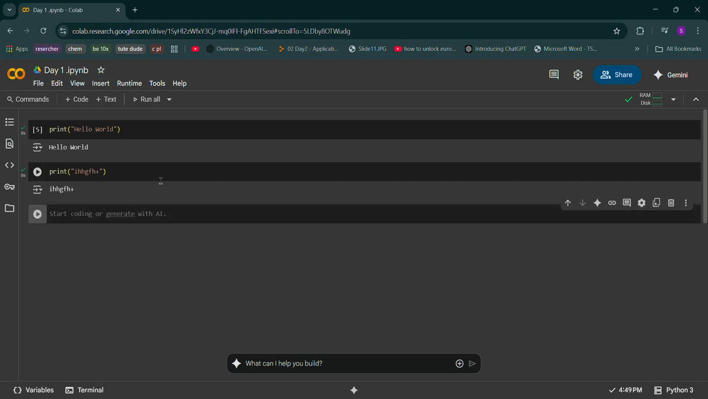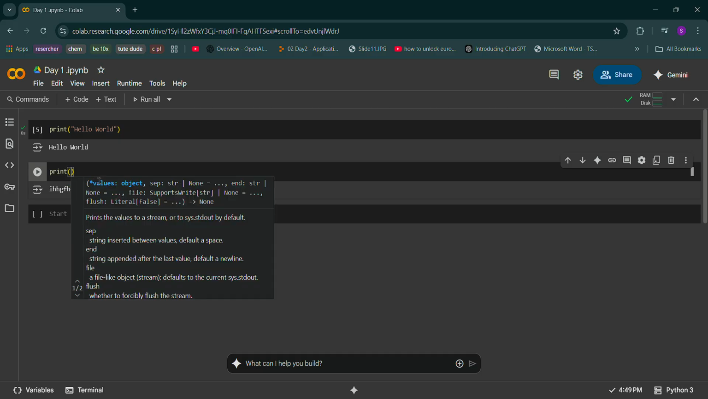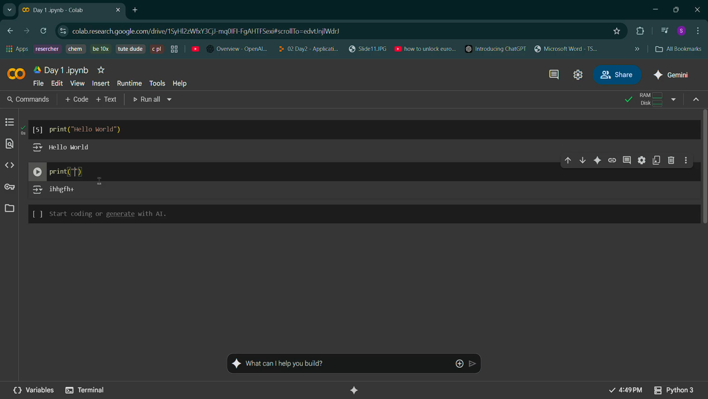If we do shift plus enter, your code will run, and it will also give you a new cell. If I write print bracket and hello, and below it I already have a cell, and I just press enter, it doesn't go to the next cell. Shift plus enter runs it and creates or moves to the next cell.